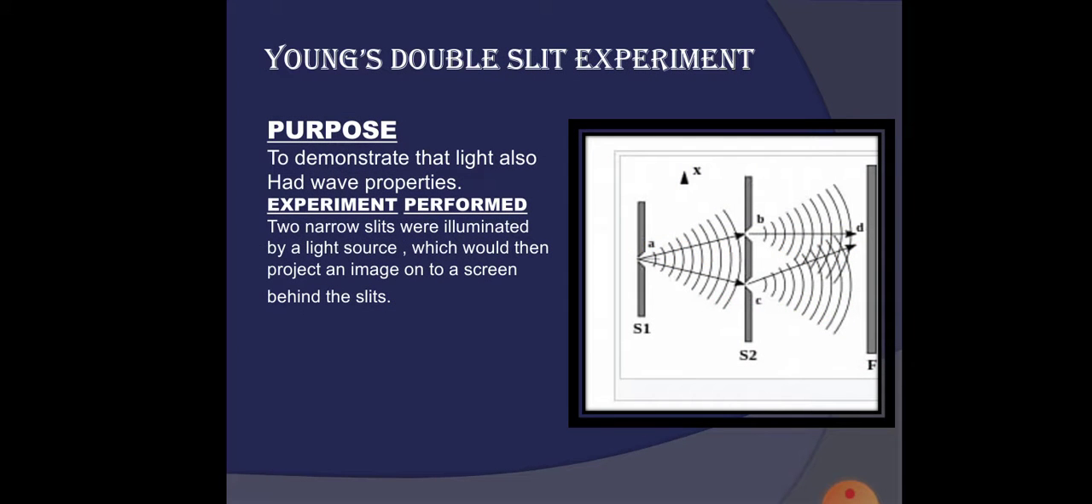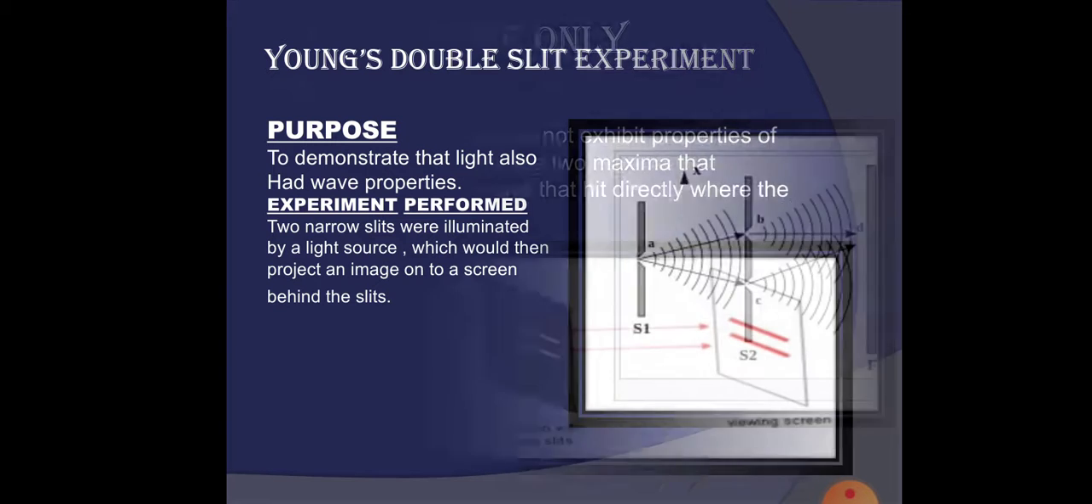Young's double slit experiment. The purpose of this experiment is to prove that light also has wave properties. He used two slits, S1 and S2. Slit S1 has one pinhole and slit S2 has two pinholes. He also used a screen and passed monochromatic light through these holes, and let's see what is happening.